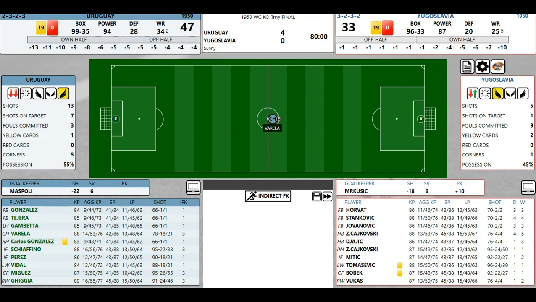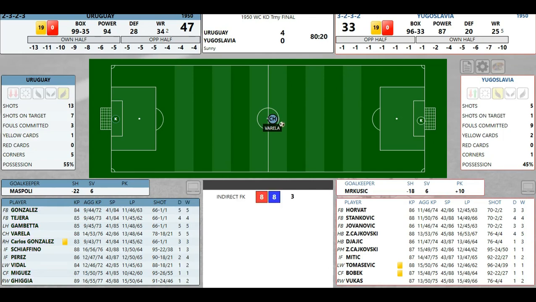Yeah, 2-0, 4-0. Well, this is actually one of the most routed, one of the most open finals. 4-0 for Uruguay. Carlos Gonzalez has a yellow card. Thomas Savage and Bobek cards. Biggest rout I've ever seen in a final. I think we're gonna probably just kill it. It's not funny anymore. Uruguay just crushed everyone's hopes and dreams.